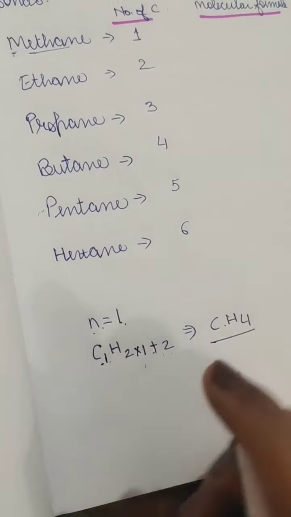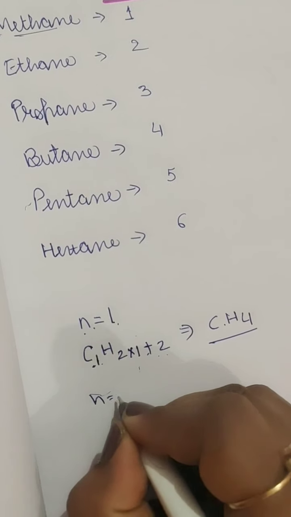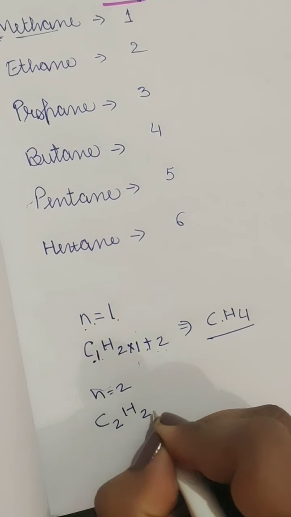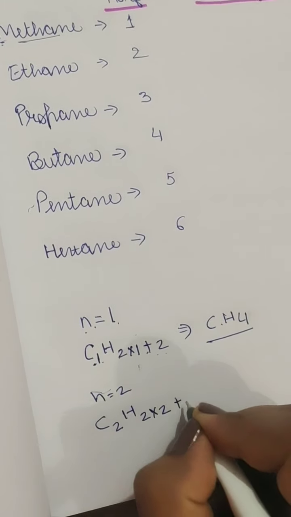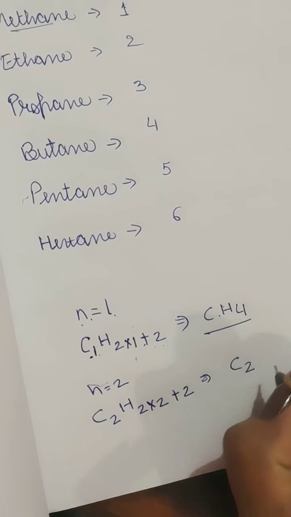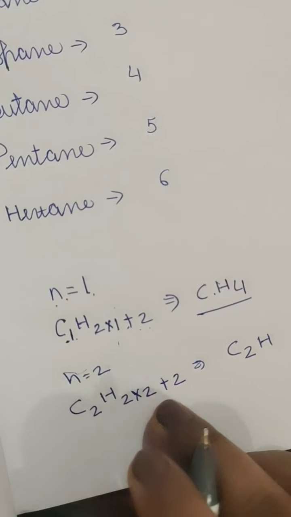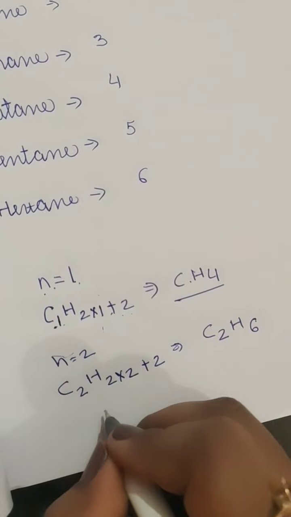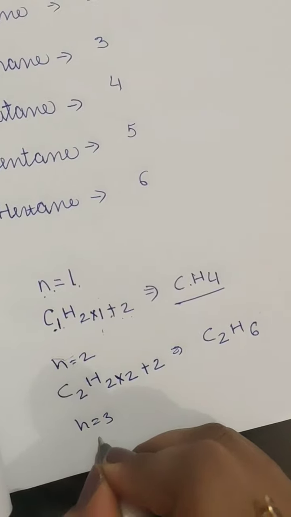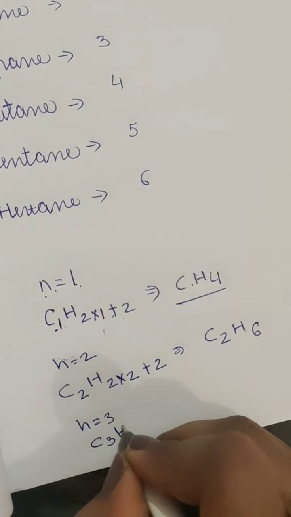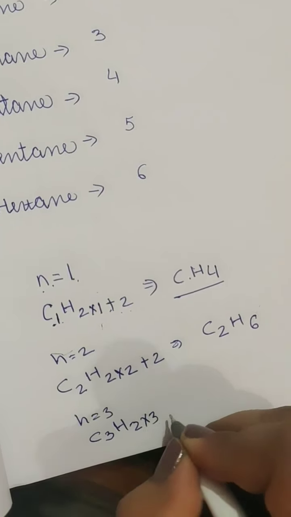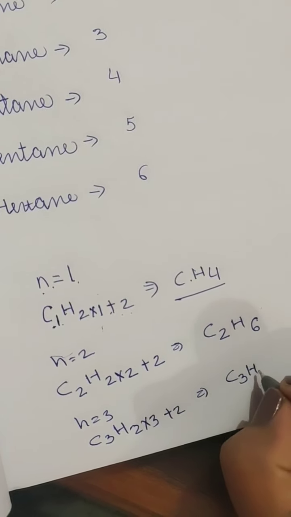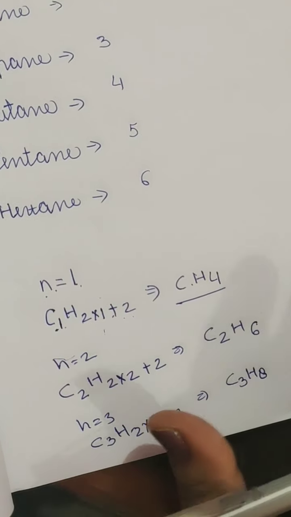So it will be C1 and H4, CH4. And when n equals 2, then C is 2, H will be 2 into 2, 4 plus 2, it is 6. And when n is 3, C will be 3, H will be 2 into 3 plus 2, that means C3H8, and so on we can find out.